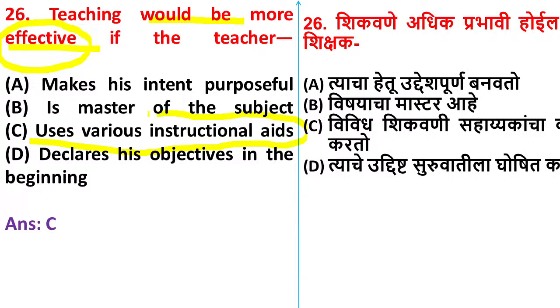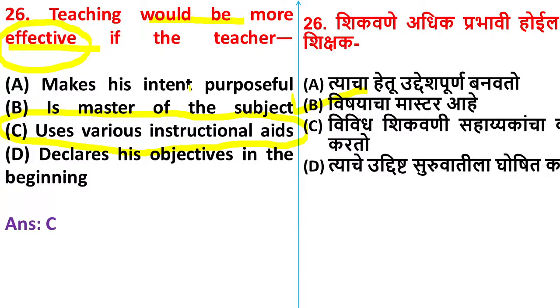Yes, Tabassum is saying option B. Tabassum, if the teacher has a good amount of knowledge about his subject, is it possible to make the teaching very effective? If I am a teacher, I am good in my subject, but I don't know how to control the class, I don't know how to teach, I don't know how to use the teaching aids, will the teaching be effective?